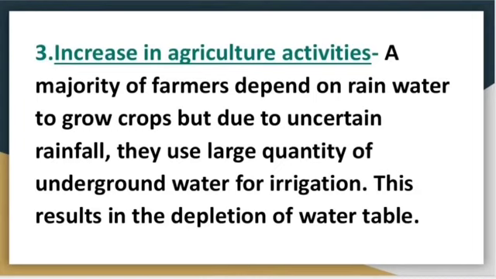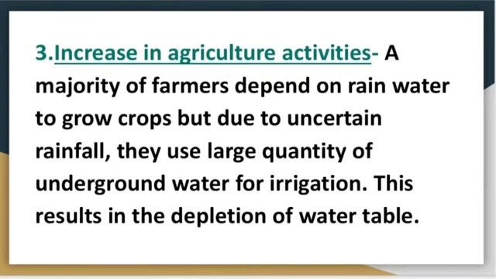Next factor is increase in agriculture activities. As we know, a majority of farmers depend on rainwater to grow crops.